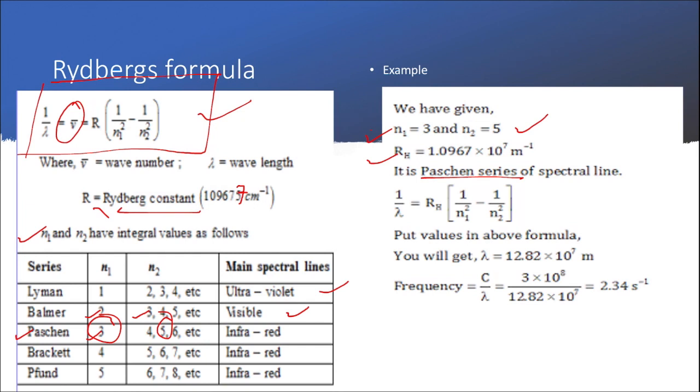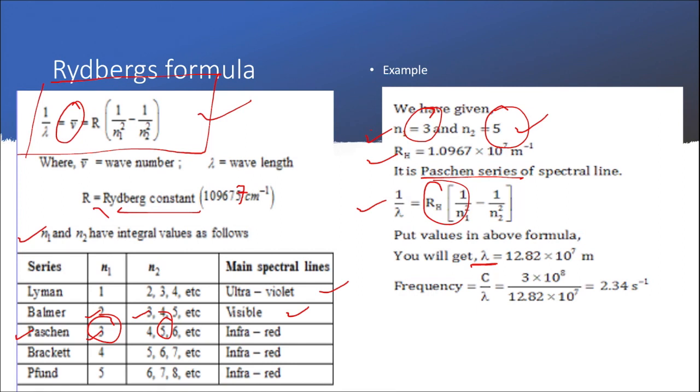We are now going to place all these given values in the Rydberg's equation. So for N1 you will be placing 3 and for N2 you will be placing 5 and you will be placing the value of Rydberg's constant. When you place all these values and solve for it, you are going to get the wave number, and the reciprocal of it would thus give you the wavelength of that spectral line.